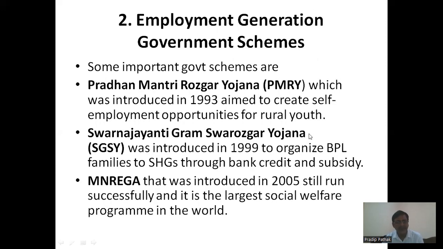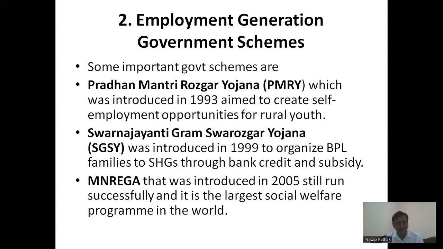The second strategy is employment generation through government schemes, and you can see an array of programs that have been implemented by the various governments. For example, you can see the Pradhan Mantri Rozgar Yojana, which was introduced in 1993 in order to create self-employment opportunities for the rural youth.